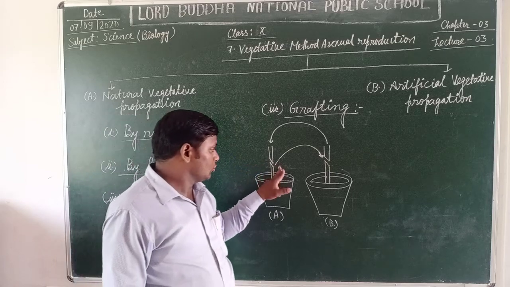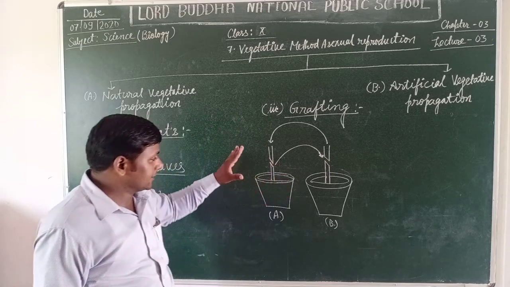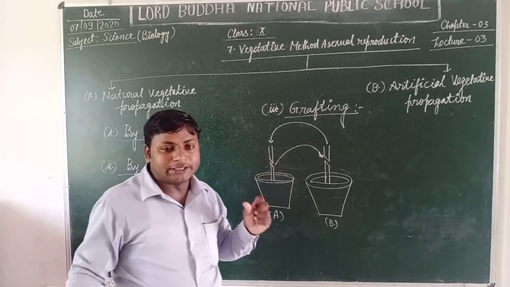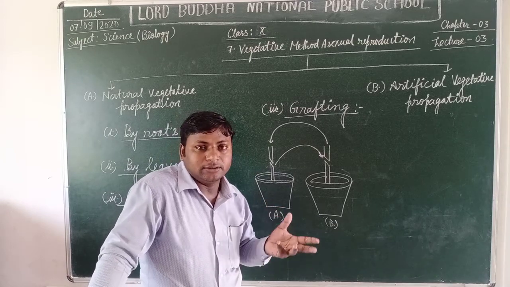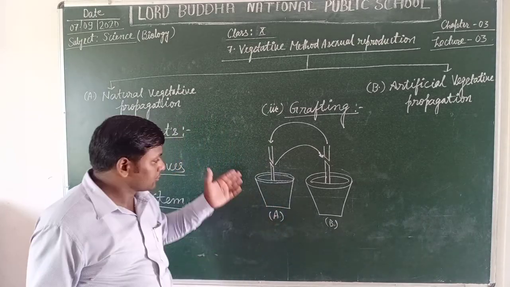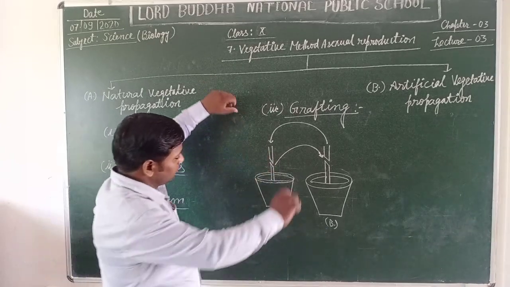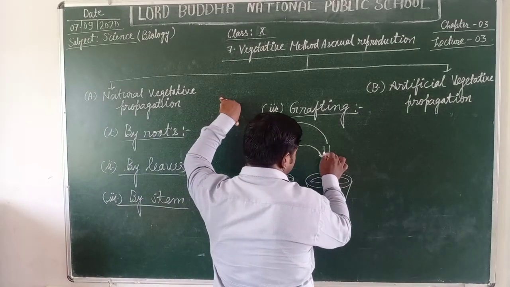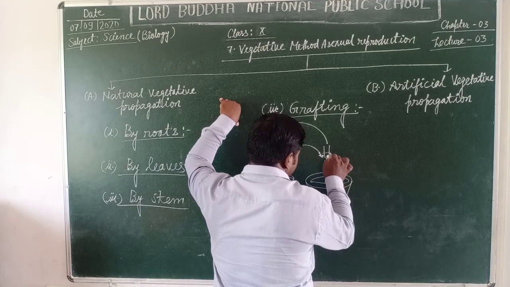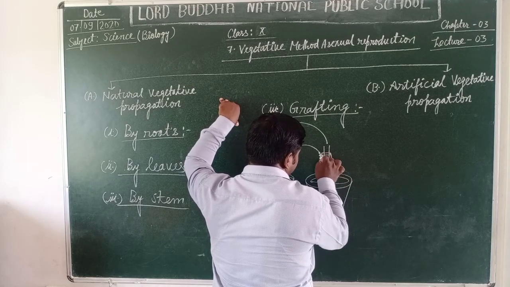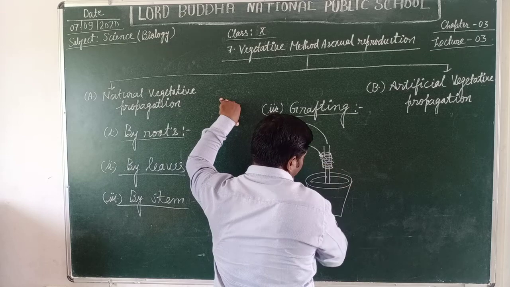Some kind of nutritious substance, like wet soil or cow dung, is applied on the surface, and it is covered with a plastic bag and tied with a rope.